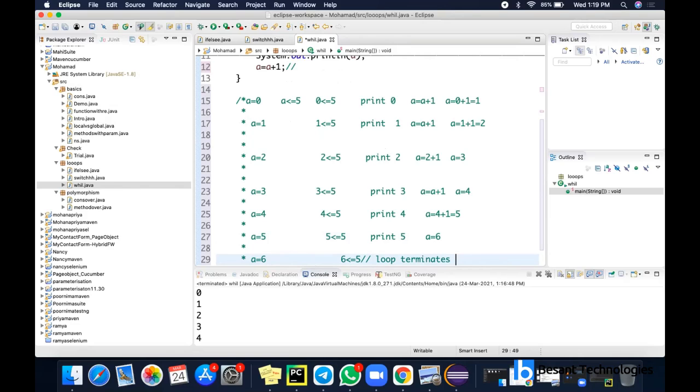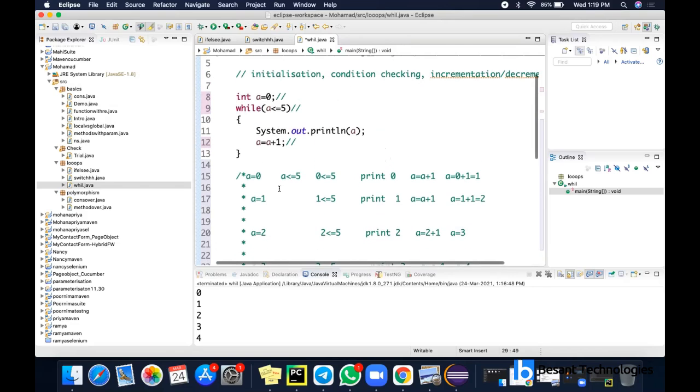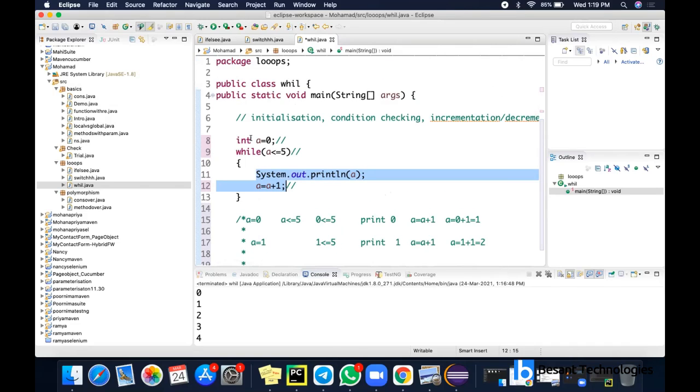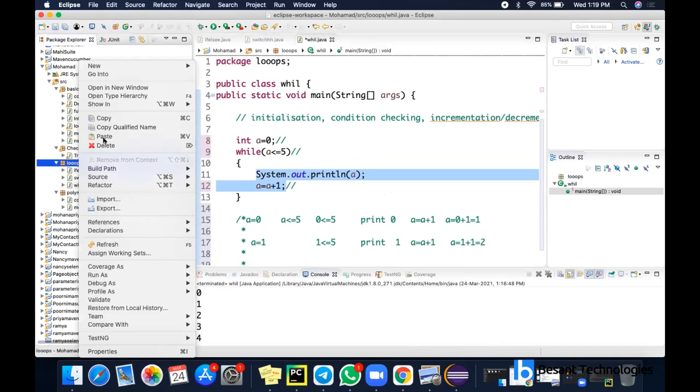We have one more loop called the do while loop. Here in the while loop, only if the condition is true, this block will be executed. But in the case of do while, even if the condition fails, at least one time the code will be executed. So let's see that one now. So it has a different structure. So here, only if the condition is true, I'll be getting into the loop, right? So now we are going to have another loop, that is do while.